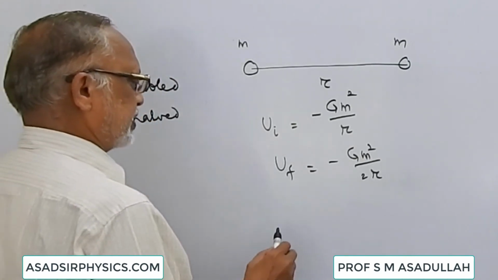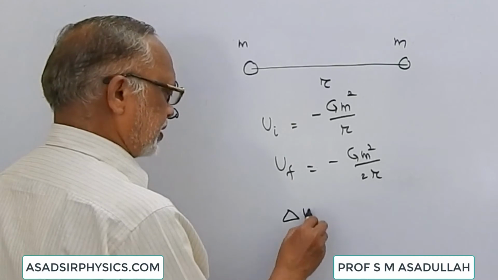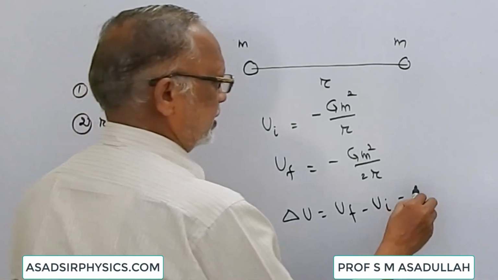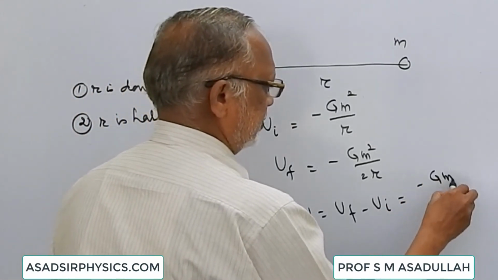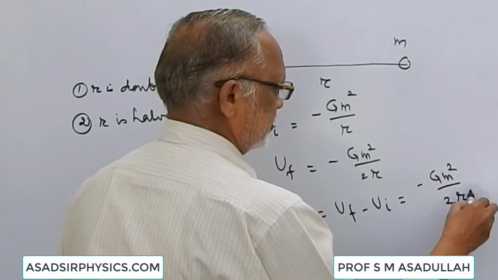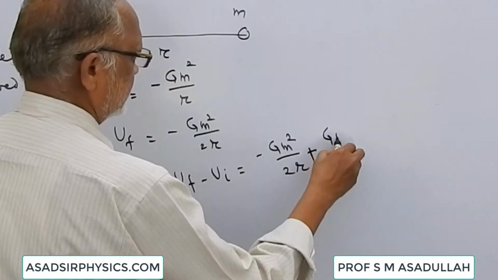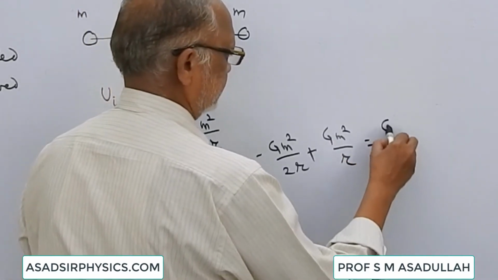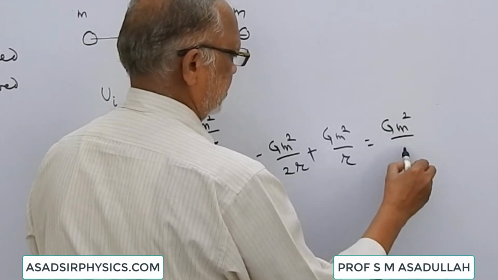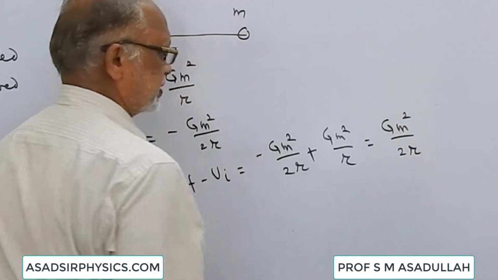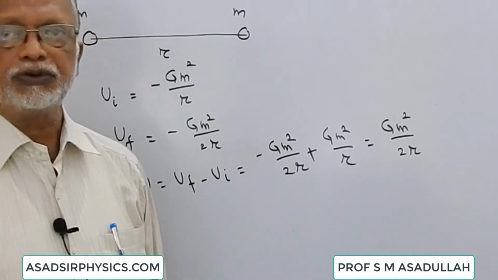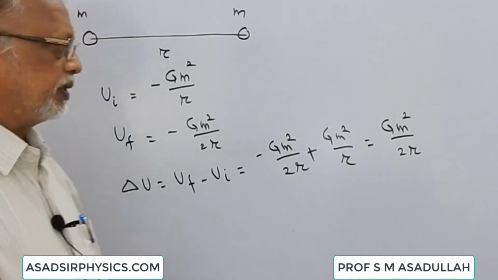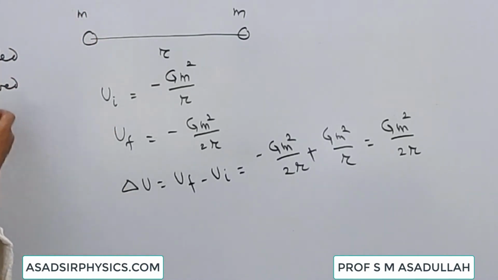Then the change in potential energy, delta U, is equal to UF minus UI, that is minus G m square by 2r minus of minus, plus G m square by r, that is equal to G m square by 2r. So here you can see that when the bodies are moved apart, the change in potential energy is positive. Now let us see what will happen if the bodies are brought closer.